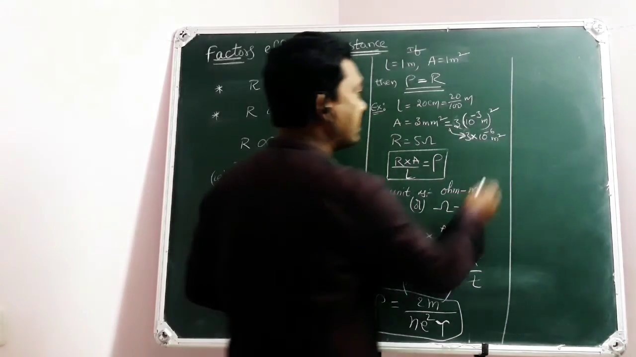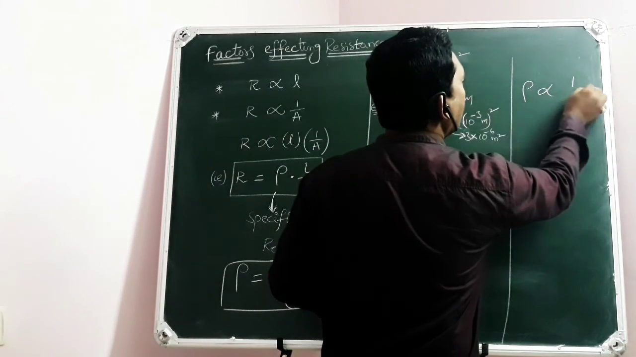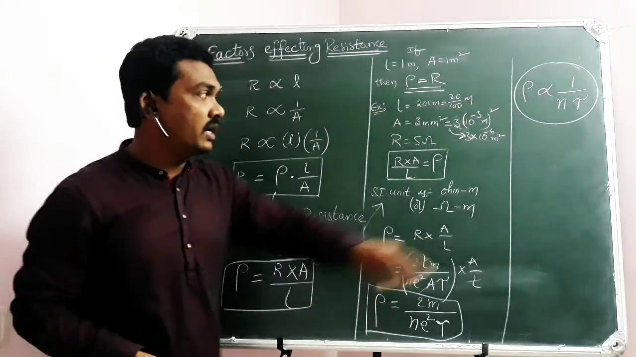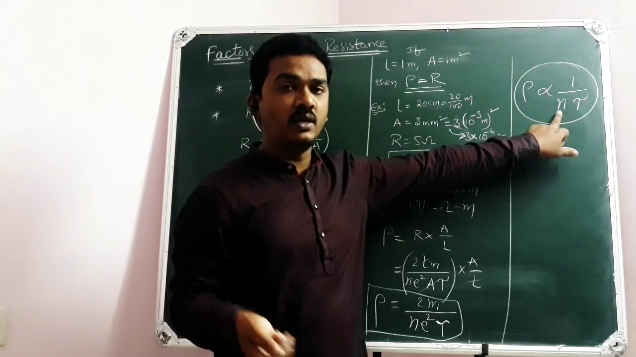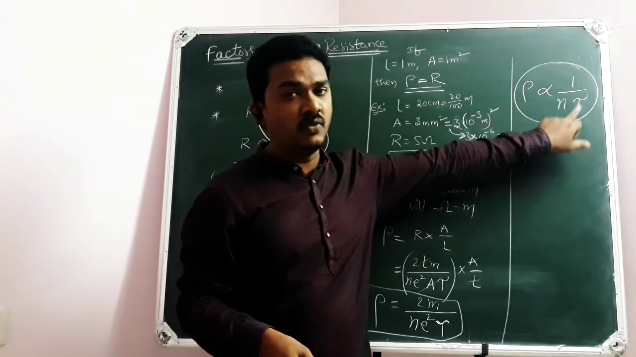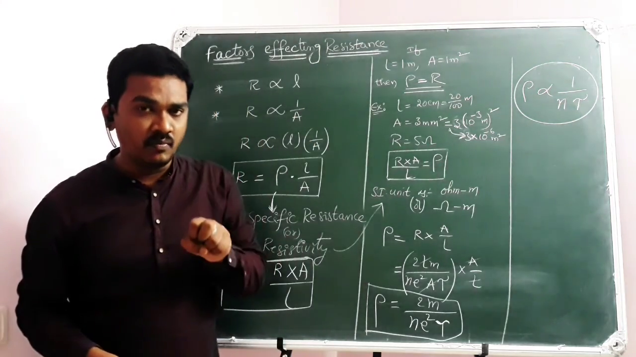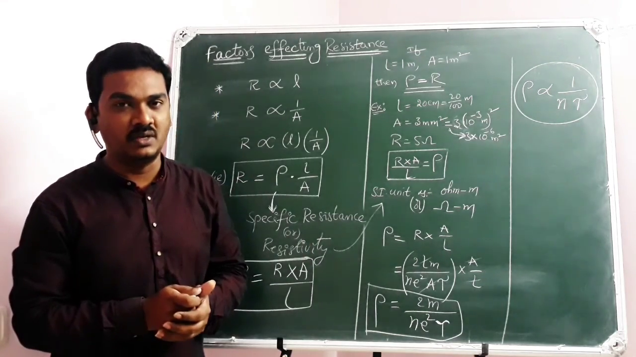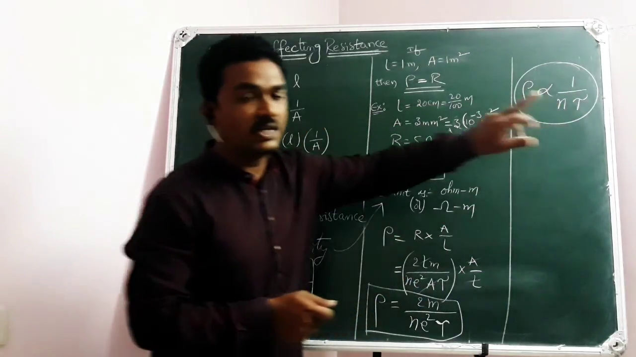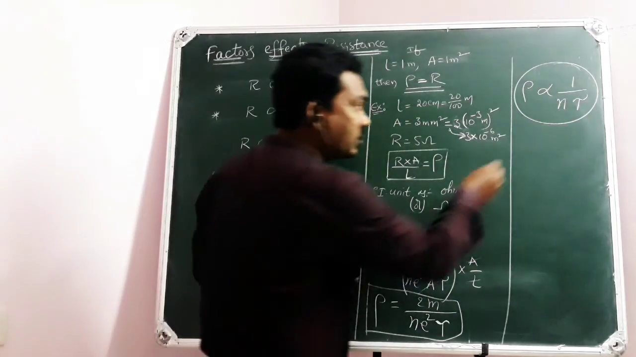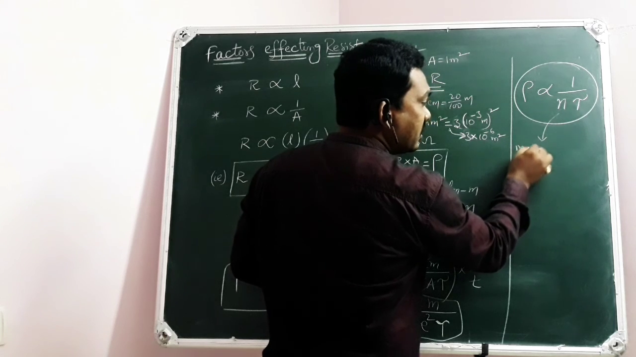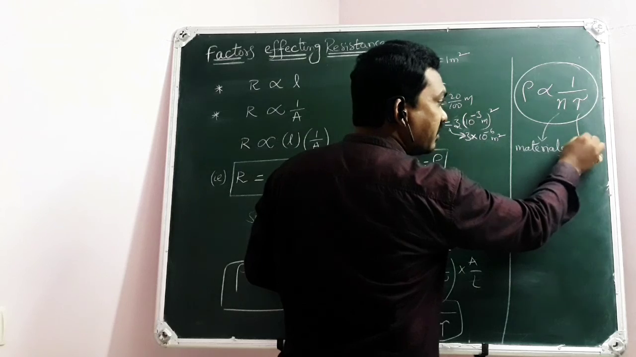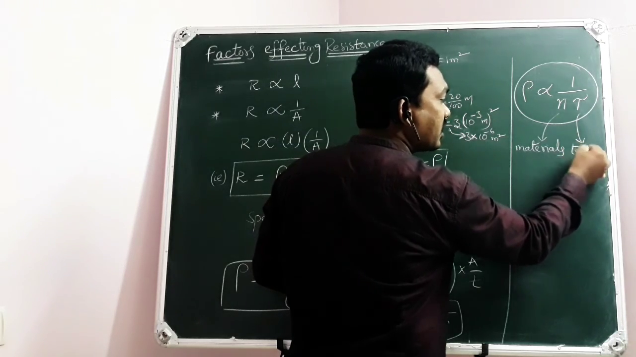Remember that. So from this mathematical equation, I can write rho depends on 1 by N into tau. N is the number of electrons per unit volume, which will be different for different materials. But there is another specific term, tau, the relaxation time, which can be influenced by temperature, which is very important to identify. N is the number of free electrons per unit volume that depends on the nature of the material. That's why different materials can have different values of rho. But tau is the relaxation time that can be influenced by temperature conditions.